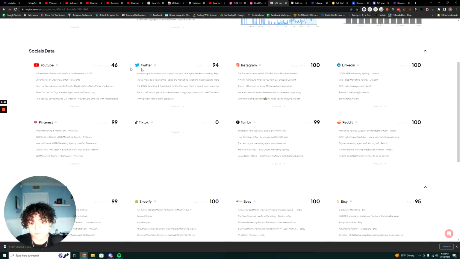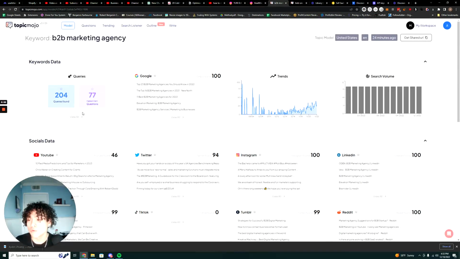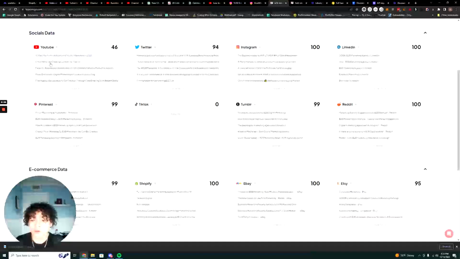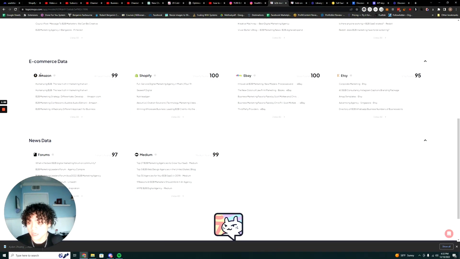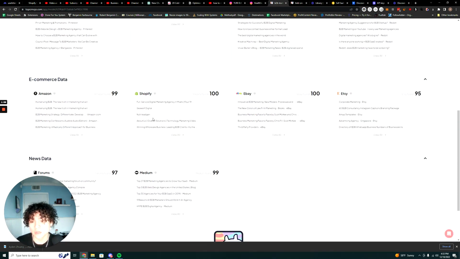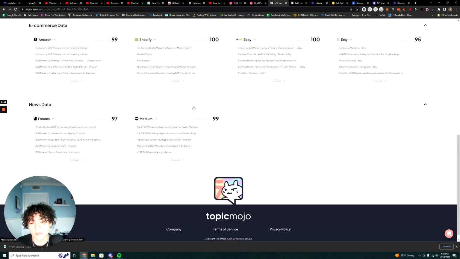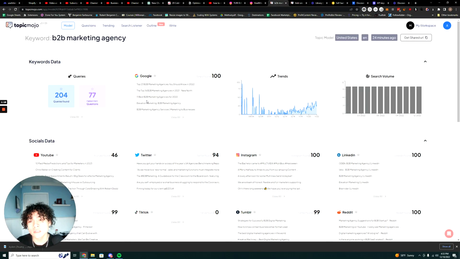So pretty much what it does is it'll pull up a whole bunch of articles and posts on pretty much every different kind of social media network and e-commerce data. In this case, it'll pull up a bunch of ebooks on Amazon, a bunch of Shopify websites related to this, a bunch of eBay listings, probably related to ebooks. Yep, books, and then Etsy listings, right? So it just pulls up a whole bunch of different ideas.